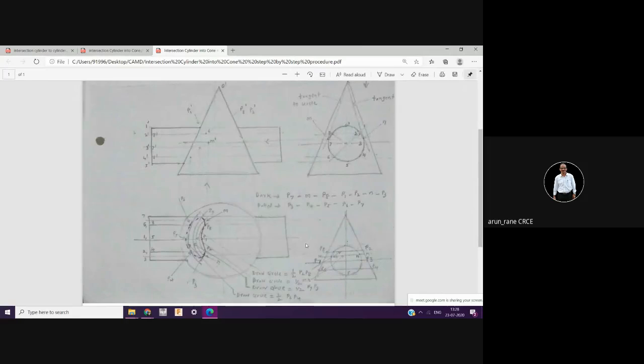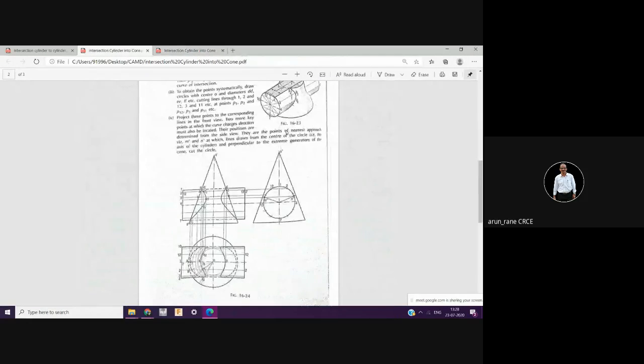Since this is not drawn to scale, the projections are not that clear, but the shape will somehow be like this. If you want to see the actual one, you can refer to these drawings, so I'm going to upload both. Here also they are not given clearly that you have to project this and then turn here in order to get these lines, and then go from bottom to top this way. This they are not shown.